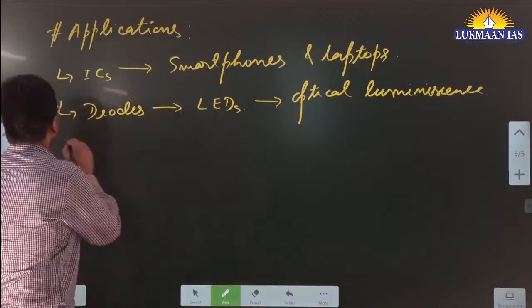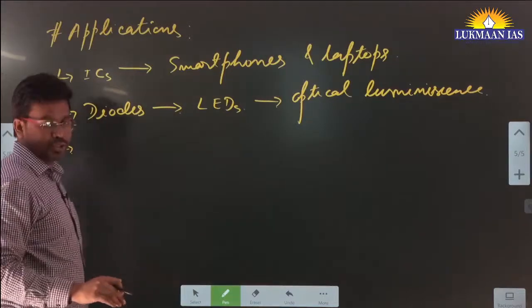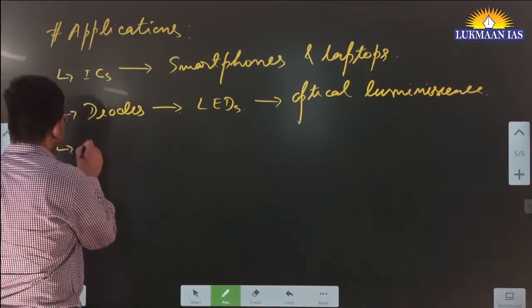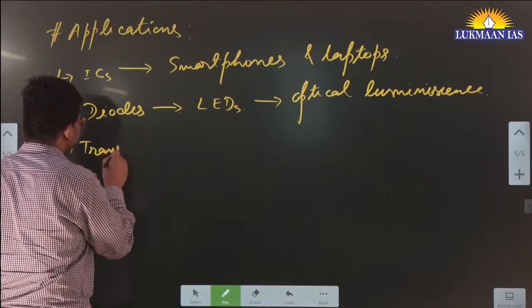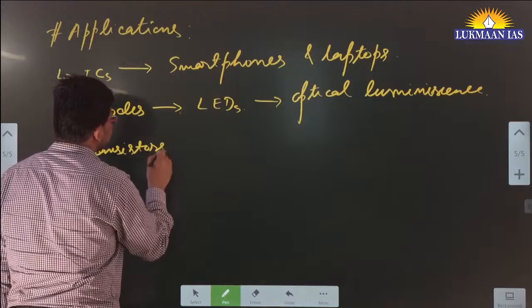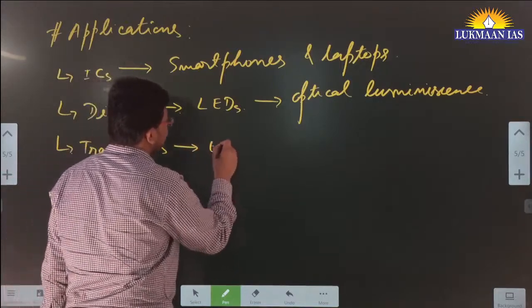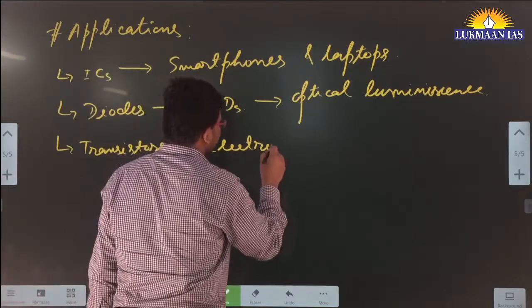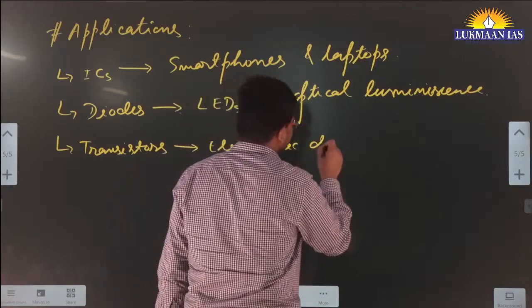Then semiconductors can be used as transistors in electronic devices.